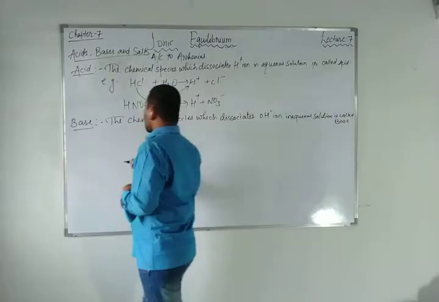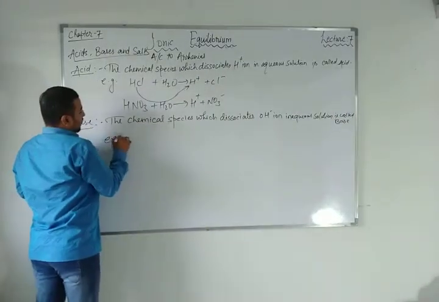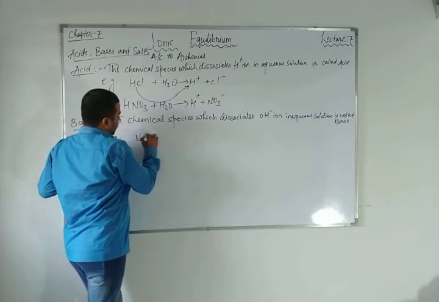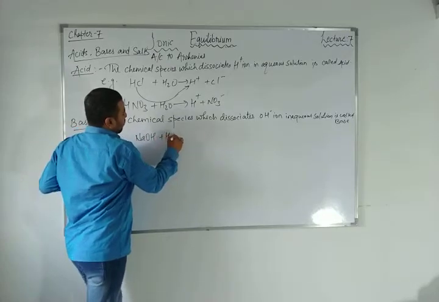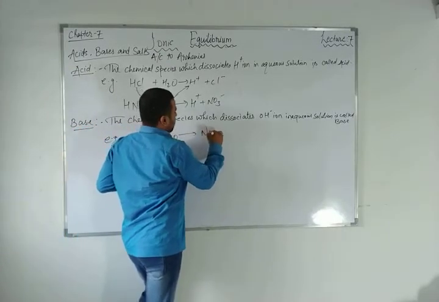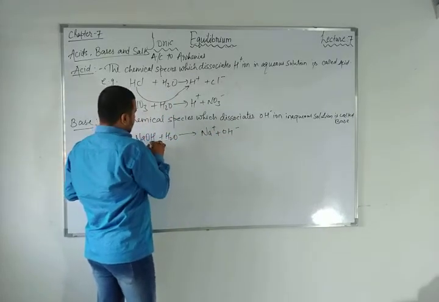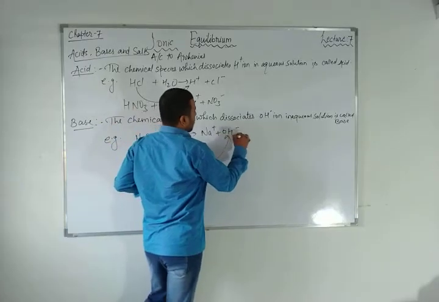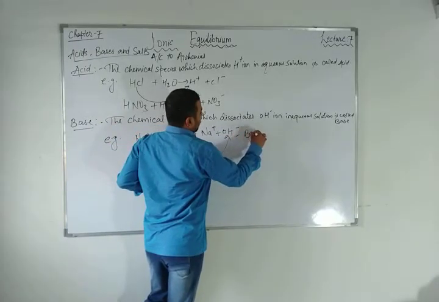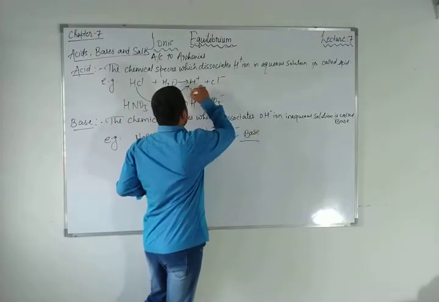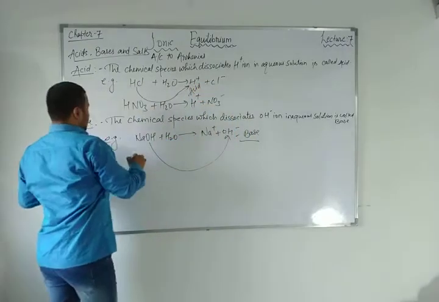Now, if I talk about the examples of this base, you can see here NaOH. If you put this NaOH into the aqueous solution, it will dissociate into Na plus and OH minus. Since it is giving this OH minus ion, remember this is a base according to Arrhenius. Okay. Similarly, KOH.